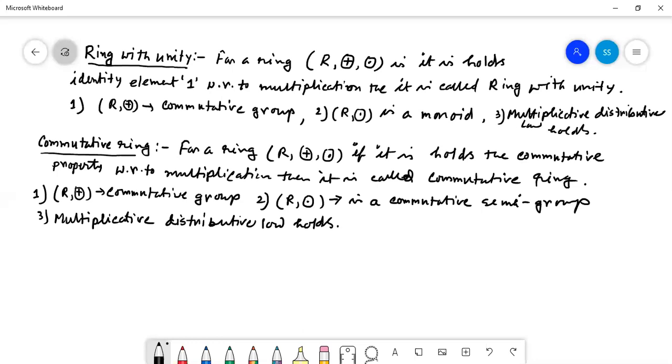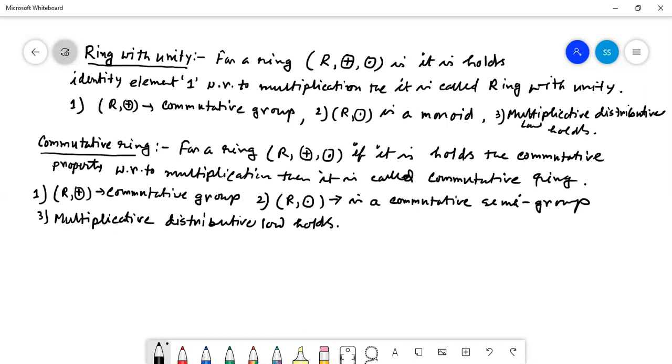Is it clear? The definition of ring with unity and commutative ring. Anyone please respond if it is understood or not. Yes, sir. Yes, sir. Okay.